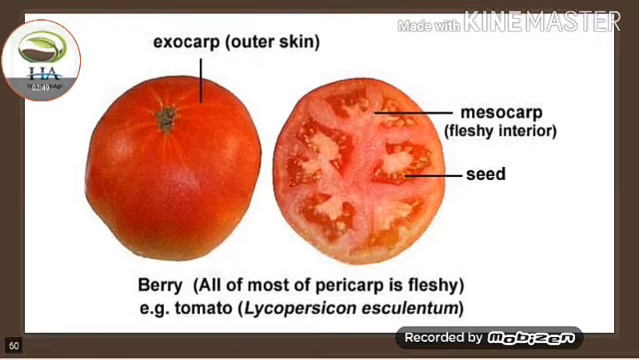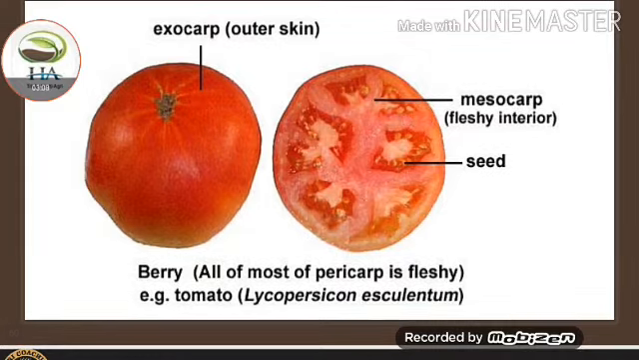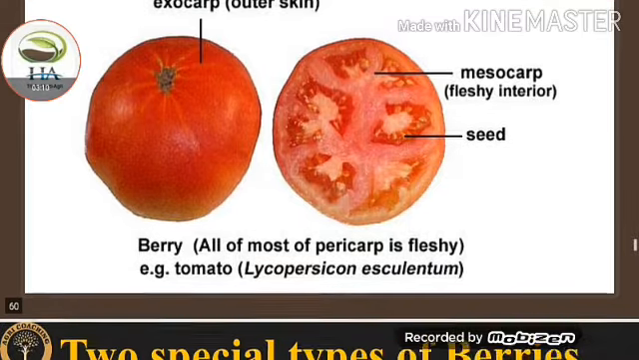This one is the picture of tomato. The outer skin is exocarp. The fleshy interior is mesocarp and seeds are present over here. Berry. Most of the pericarp is fleshy. This one is the tomato, an example of berry fruit.